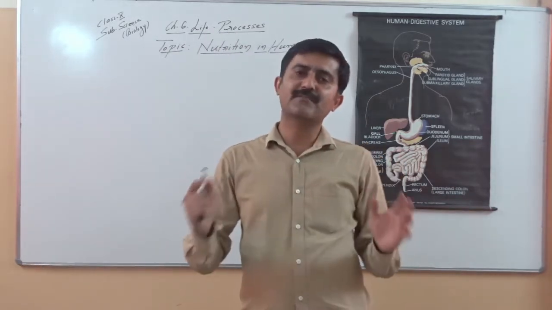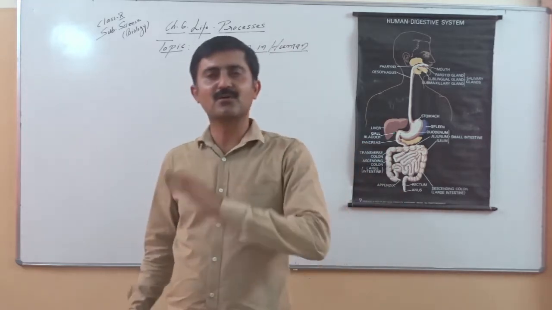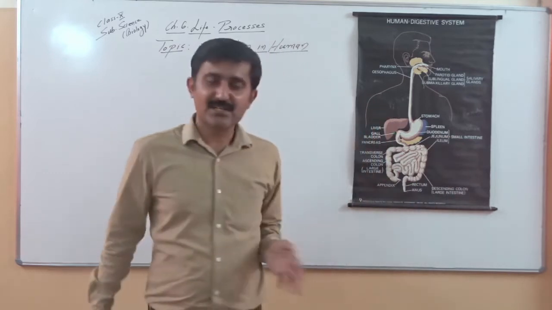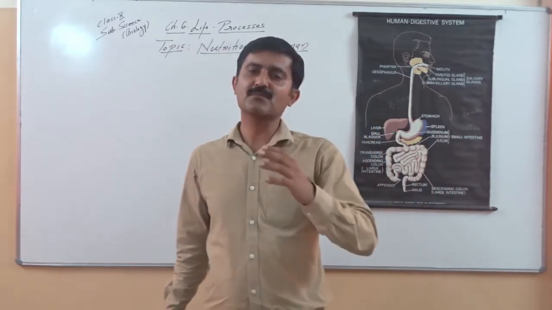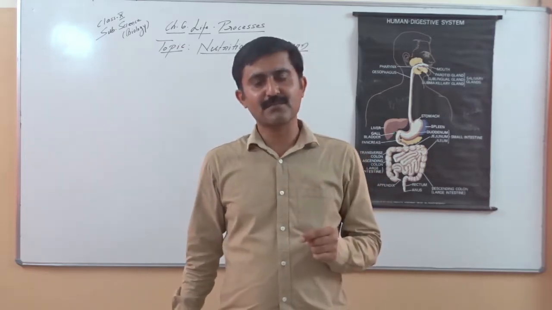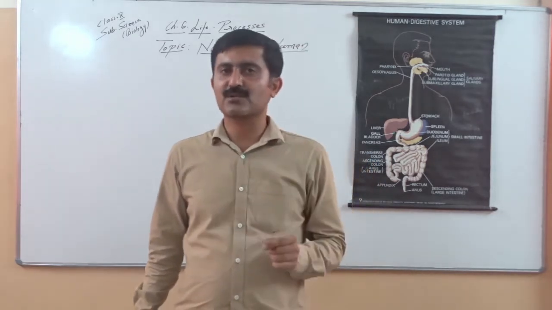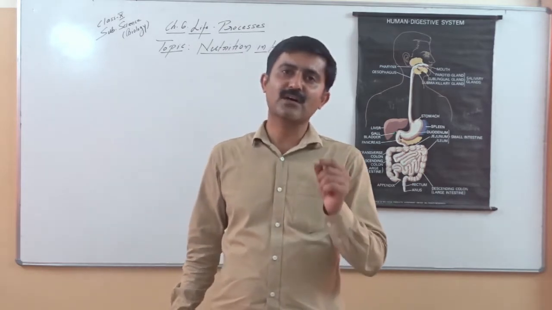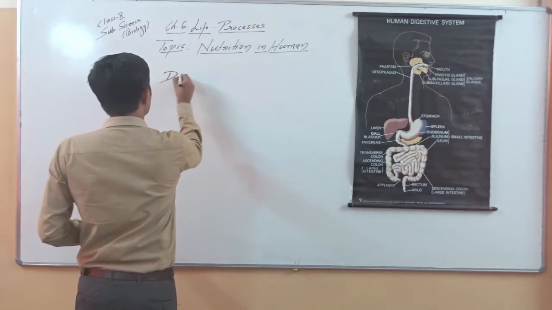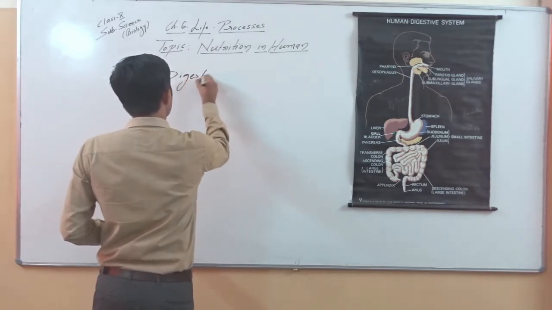So we will take both the things together. We will not go into much detail of the structural part. We will be focusing more on the role of the parts of our digestive system in digestion physiology, how they help in digestion of food.